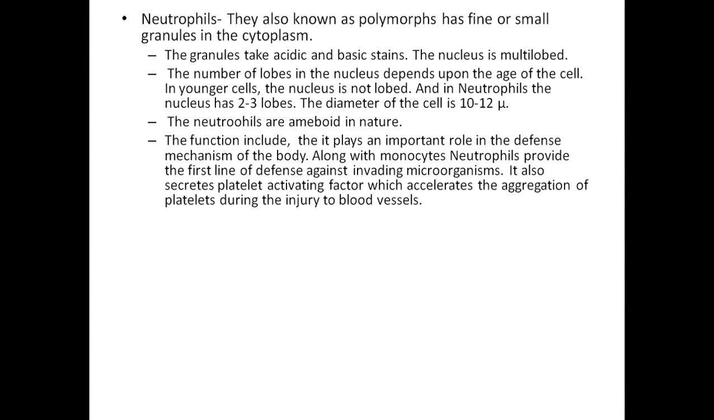Neutrophils, also known as polymorphs, have fine or small granules in the cytoplasm. The granules take acidic and basic stain. The nucleus is multilobed. The number of lobes in the nucleus depends upon the age of the cell. In the younger cell, the nucleus is not lobed, and in mature neutrophils, the nucleus has 2 to 3 lobes. Diameter of the cell is 10 to 12. The neutrophils are ameboid in nature.